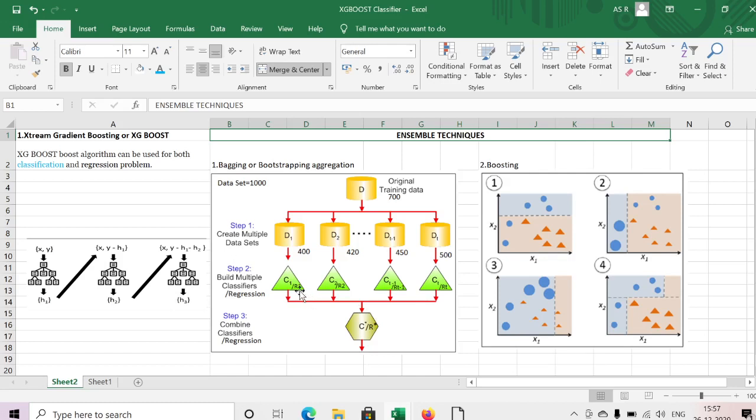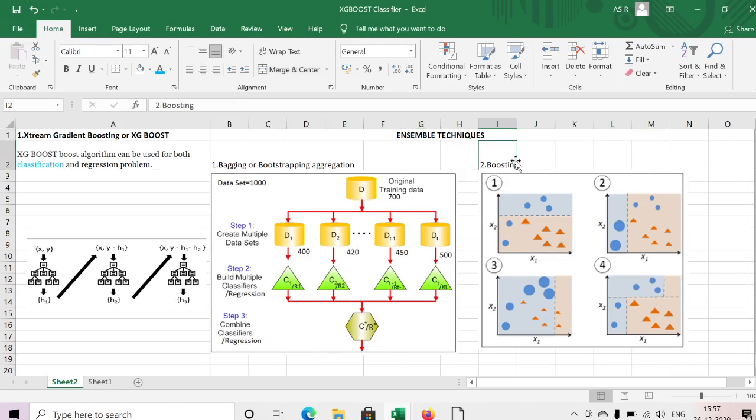Similarly, in case of regression, regressor 1 output is 10, regressor 2 output is 20, regressor 3 output is 30, regressor 4 output is 40. Then we add all the regression results and divide by 4. That aggregated result is taken as the prediction. Random forest follows this bagging, bootstrapping aggregation, in model training and also prediction.